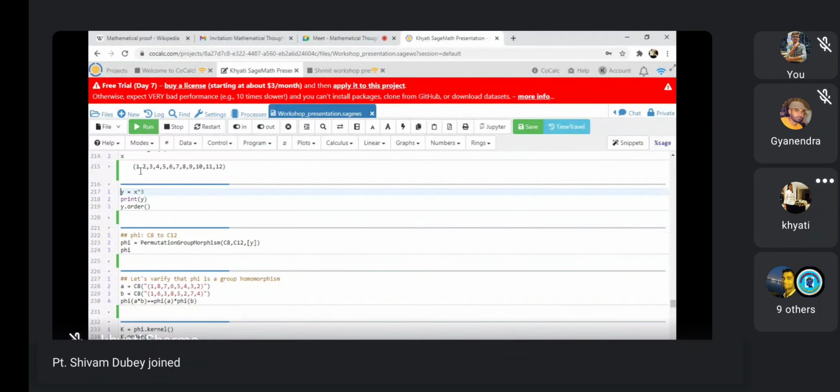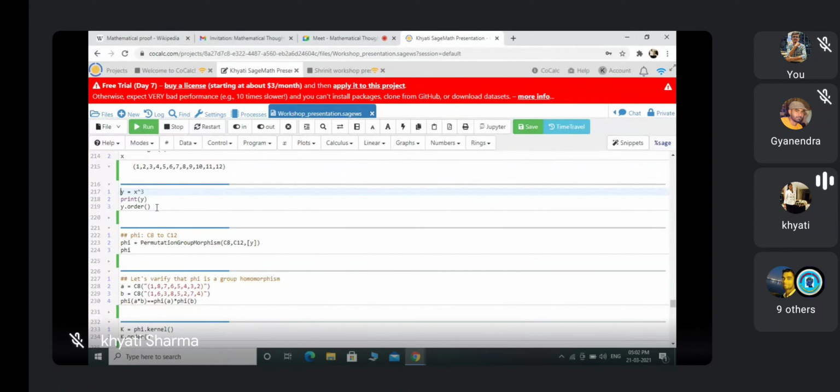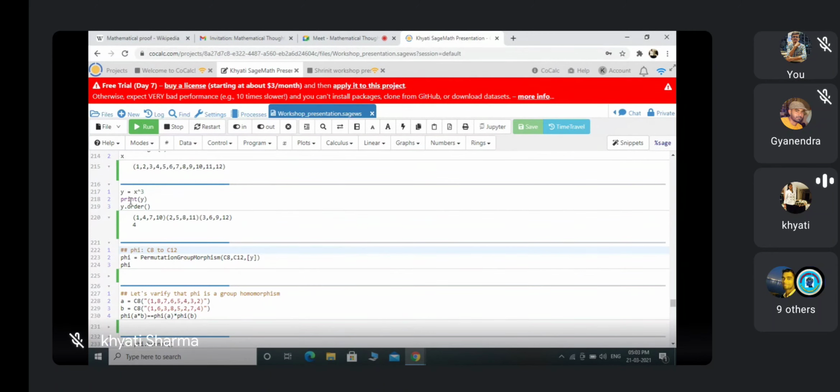x cubed means the power of 3, so we multiply it 3 times. When I take its power 3, it returns this element, and its order is 4. Now I define my map P equals PermutationGroupMorphism from C8 to C12 and Y, because C8 and C12 are permutation groups. I define my map by Y equals X cubed.